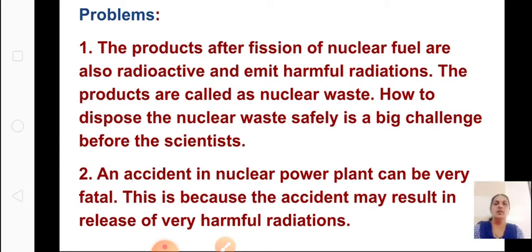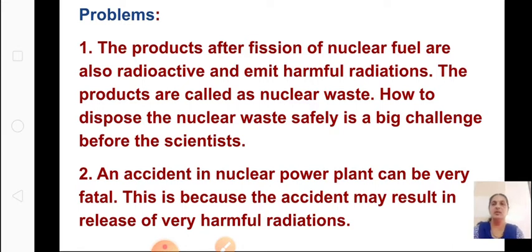The products are called nuclear waste, and how to dispose of the nuclear waste safely is a big challenge for the scientists. So after fission the products formed are also radioactive, and they will cause harm. So disposing of this waste is a very big challenge.